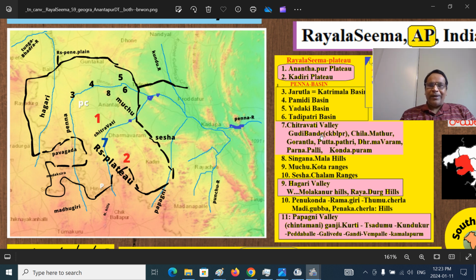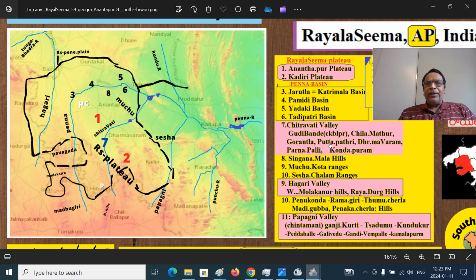So Chitravati River comes from the Gudibanda region of the Chikkaballapur region, which used to be formerly Kolar district, then goes to Chilamathur town, then enters into Anantapur. A bigger town is called Gorantla on the bank of Chitravati river, goes to Puttaparthi, the sacred place where the great Saint Sai Baba used to reside, his Karma Bhumi.